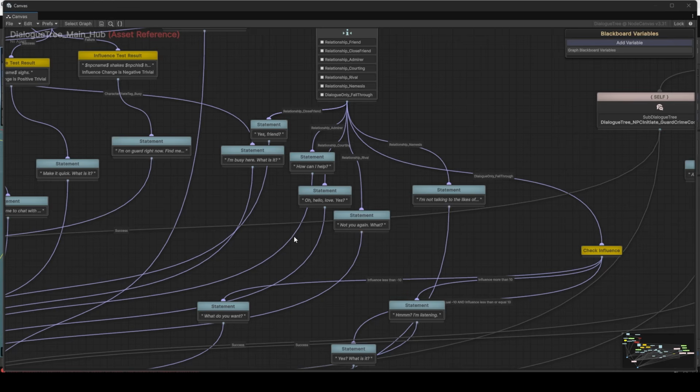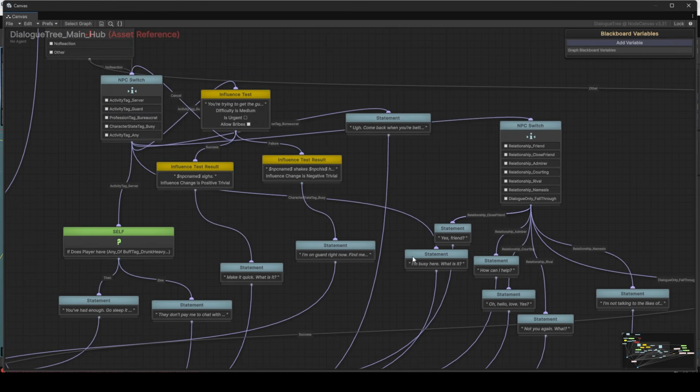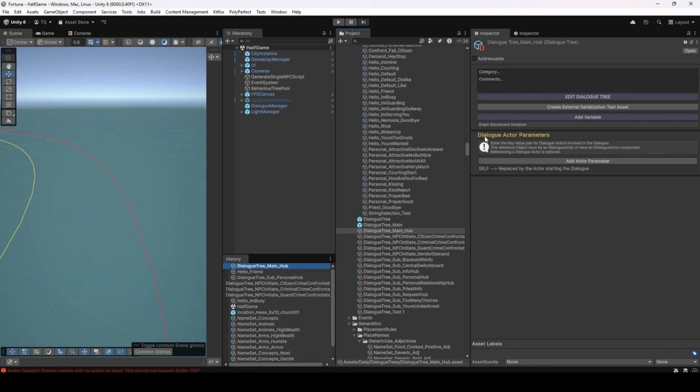But influence tests are how we let the player ask NPCs for a favor, and then the NPC decides how they want to handle that. So right now we're elaborating crime-related dialogues because we're making NPCs able to confront you or forgive you or look for you, accuse you. And as we go, we'll add more and more options to do with getting information or asking for favors.